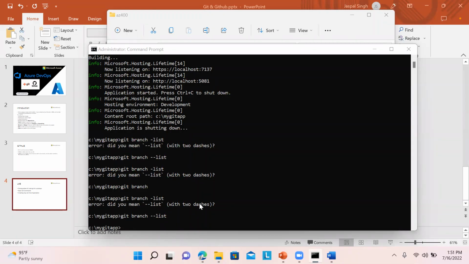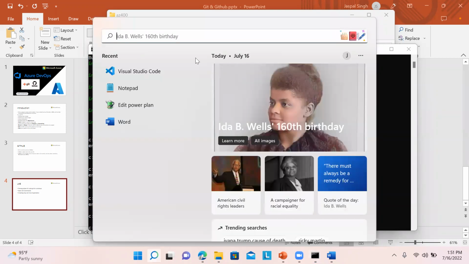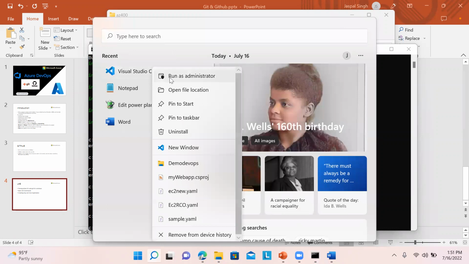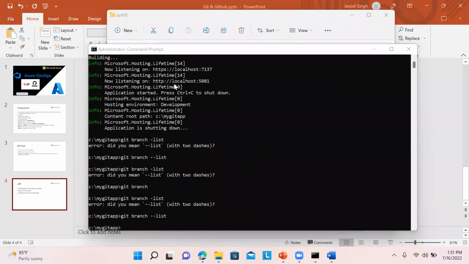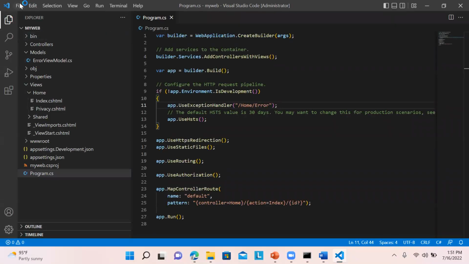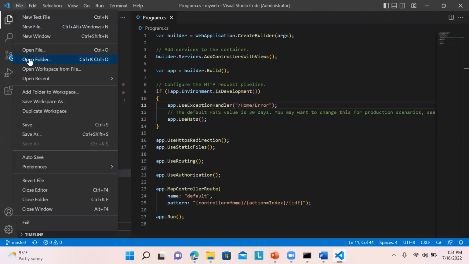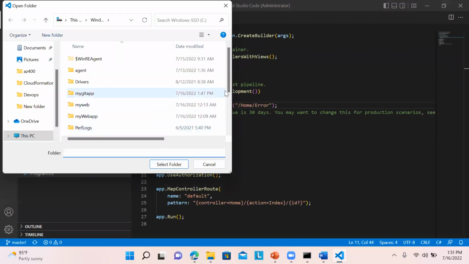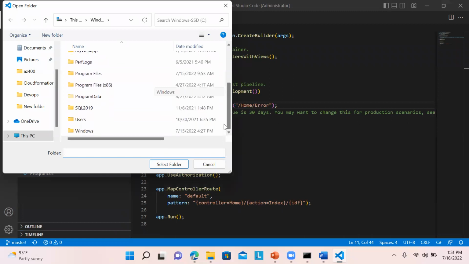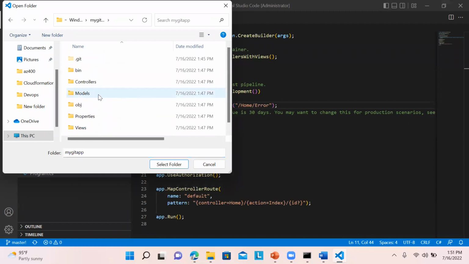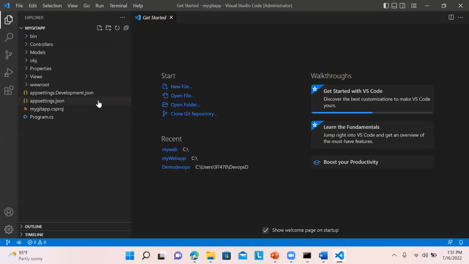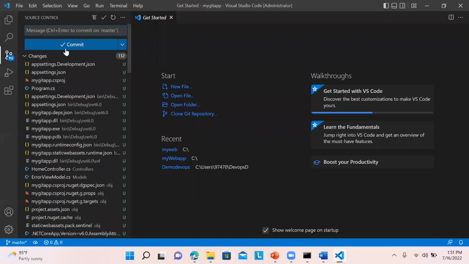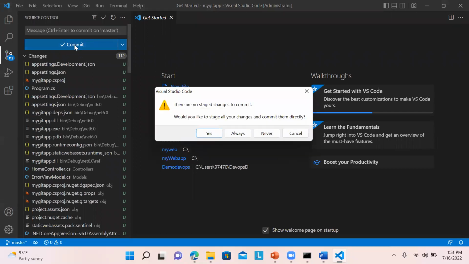So you can see over here, there is no branch being shown. Let's open Visual Studio Code, run it as administrator. So we will open the project, open the folder. That is our My Git app. Now you can see it is showing the source control. There are pending commits, so let me commit this one.